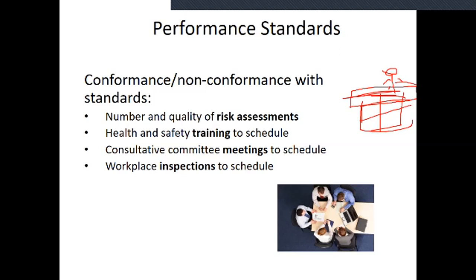Therefore the risk assessment people assess that location, then they give the report saying this type of scaffolding is better for that location. So the number and quality of risk assessments are part of the performance standards. It means the company works properly, so performance is very important.